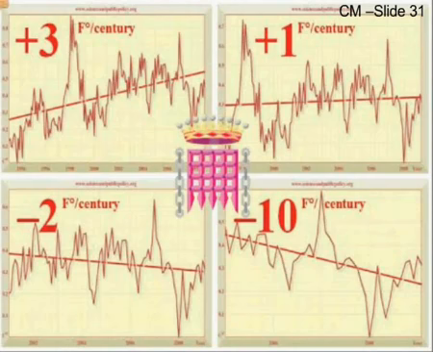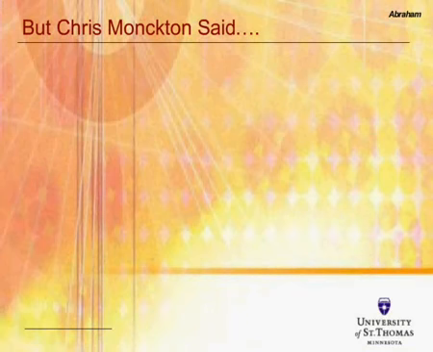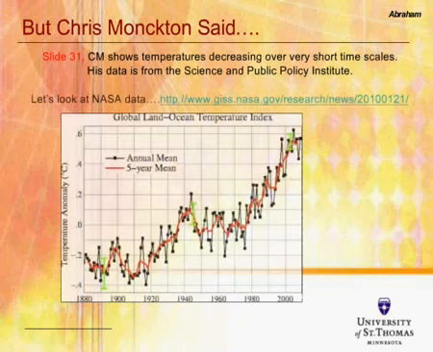Now, Chris Monckton references his work to the Science and Public Policy Organization, which is the organization he worked for. In my mind, a proper citation would be to the originators of the data. In my mind, it is not proper to reference your own organization when they did not collect the data. But what we see here is that if you look at timescales of very short periods, temperatures can rise or fall. So why is this important? So just reiterating on slide 31, he talked about short timescales.